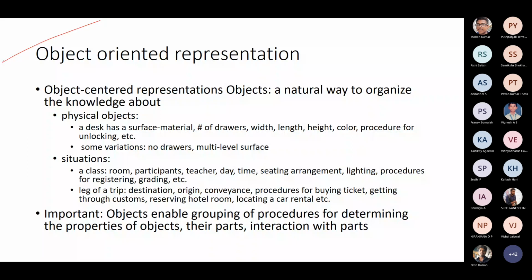Now this is object-oriented representation, where this is one more way, and this is the basis for frame systems as well as the semantic network or concept graph, conceptual network, ontology. So this is the basis for all your other kinds of representation. Now you know how to write rules, how to give input. Now how to give this input to the machine is what we are trying to look for.